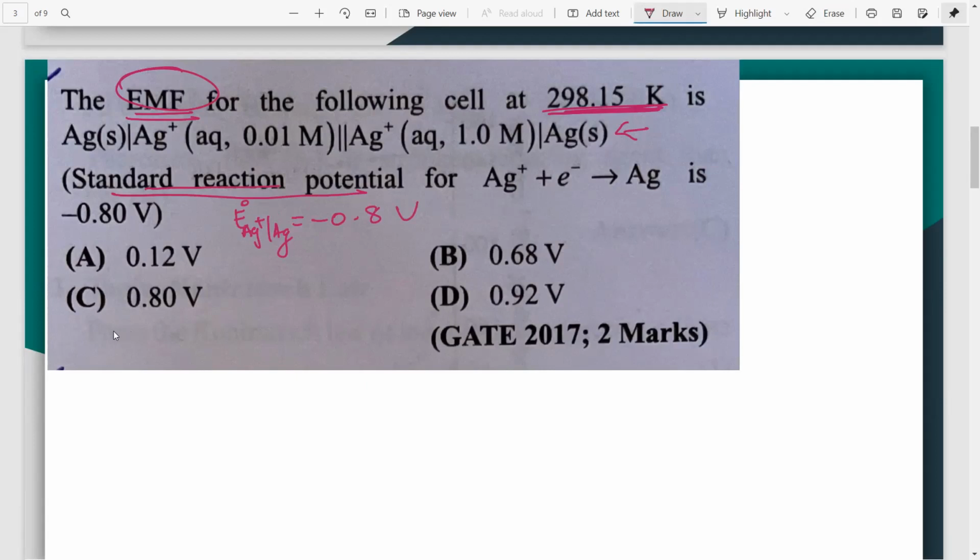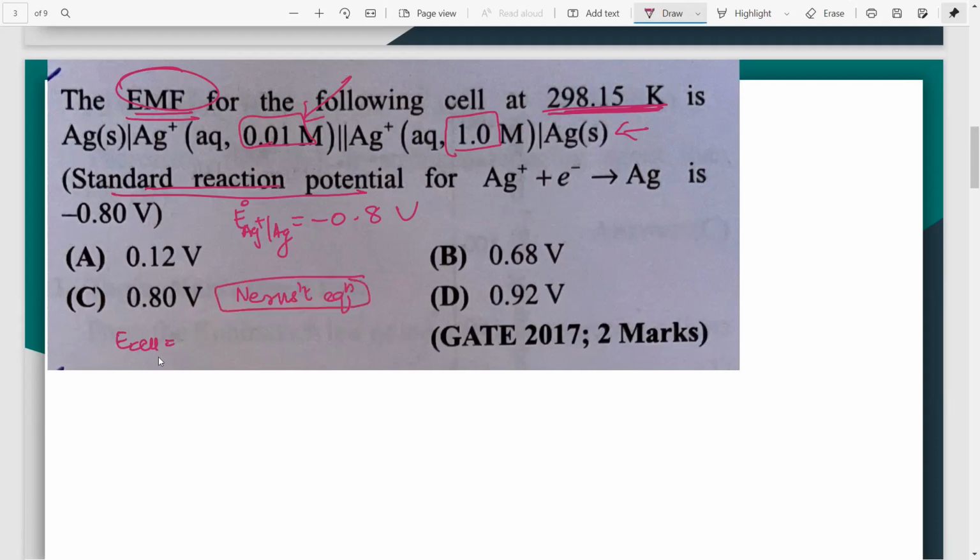Now, your standard EMF is not asked, E cell is asked. So the previous formula won't work. And you can also understand, see, this is what I was talking about. This is a non-standard condition because the concentration here is not 1 molar, right? Therefore, for such kind of conditions, you require the Nernst equation to calculate the EMF of the cell.